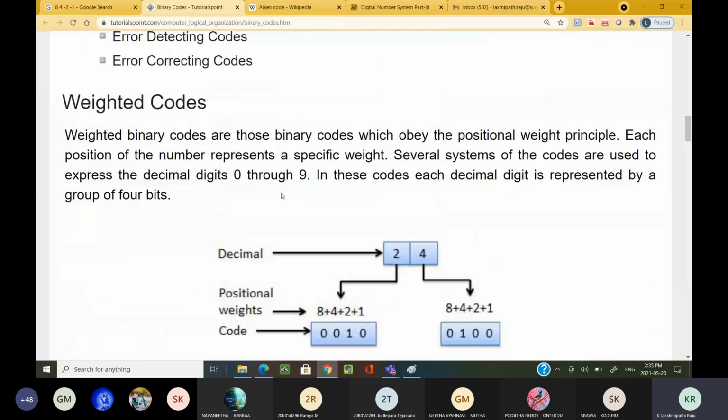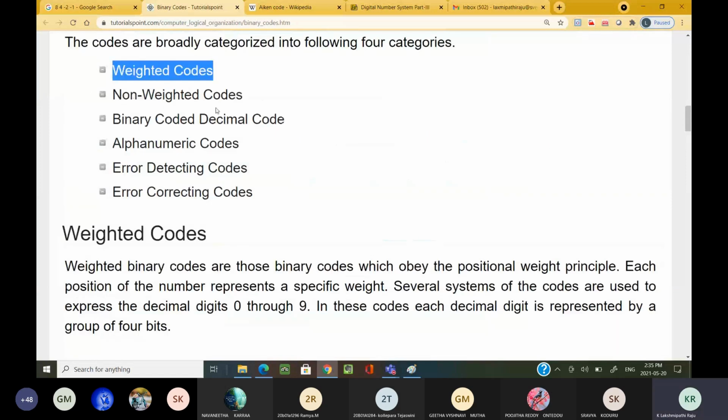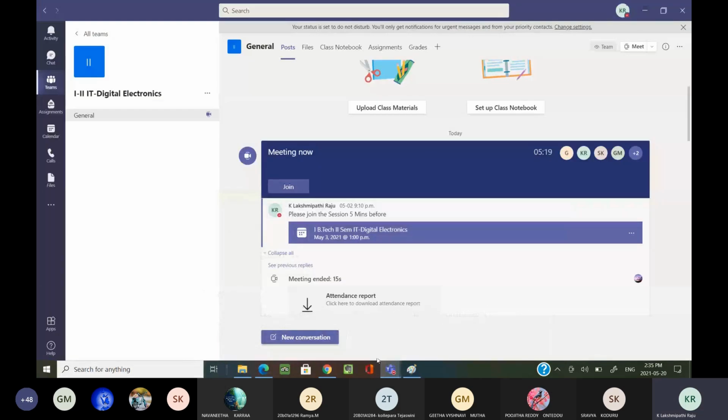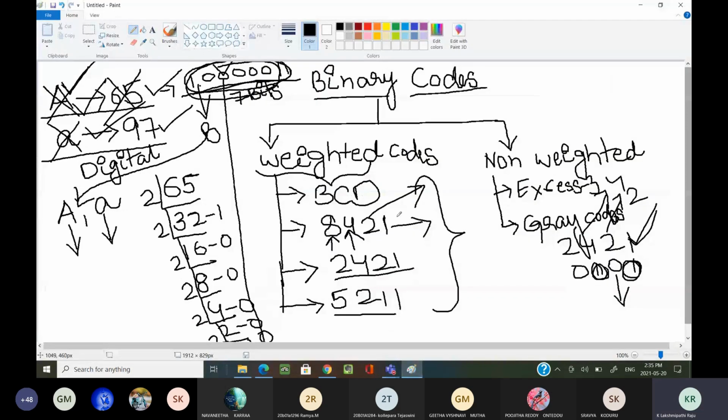Okay. Now, non-weighted codes. What are the examples for weighted codes? All these. This BCD is a weighted code. 8421 is a weighted code. 2421 is a weighted code. 5211 is a weighted code. 84-2-1 is also one kind of weighted code. Like that, so many different kinds of weighted codes are there.